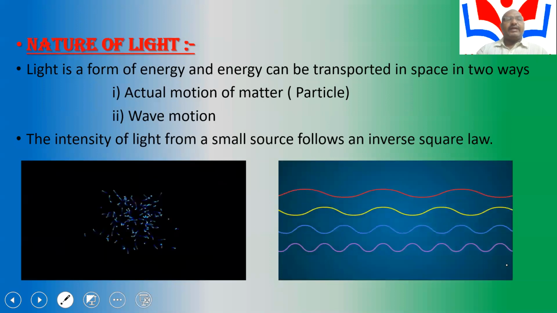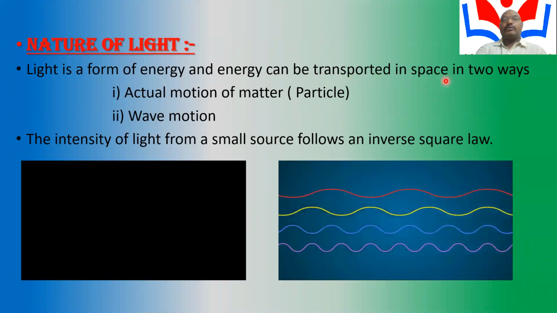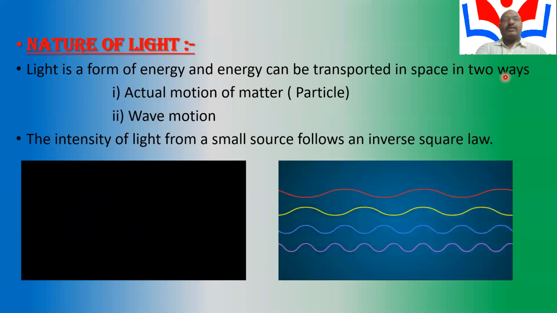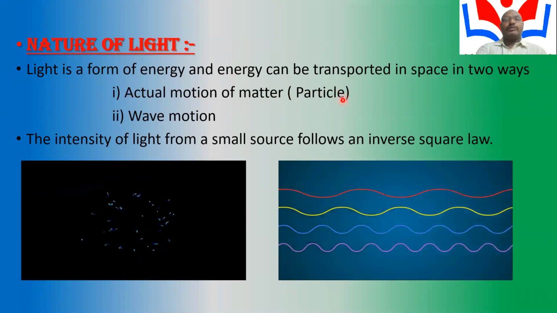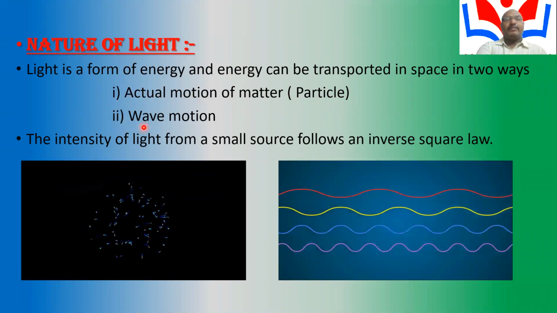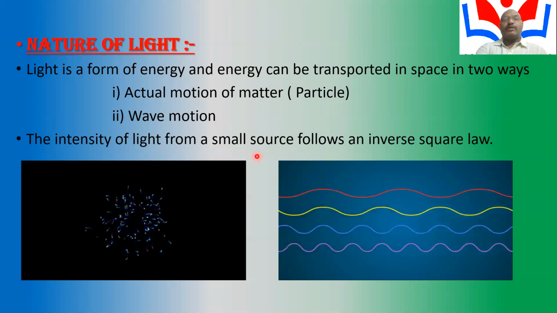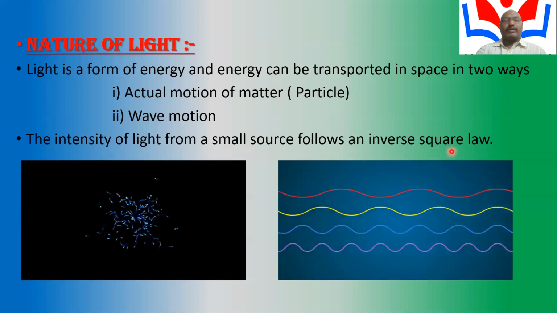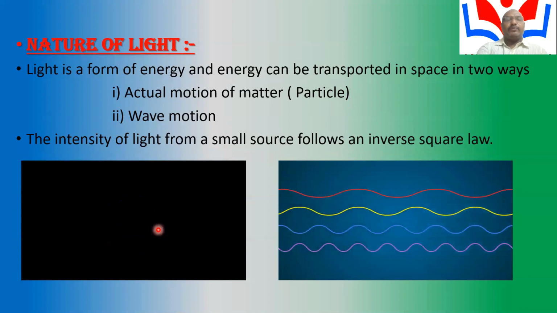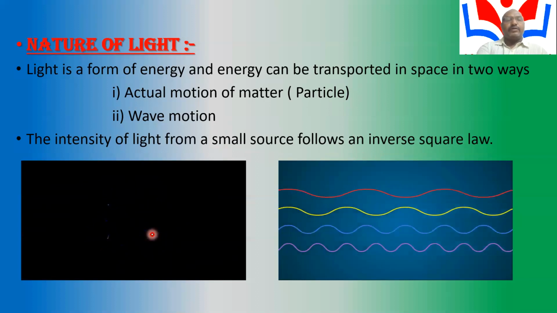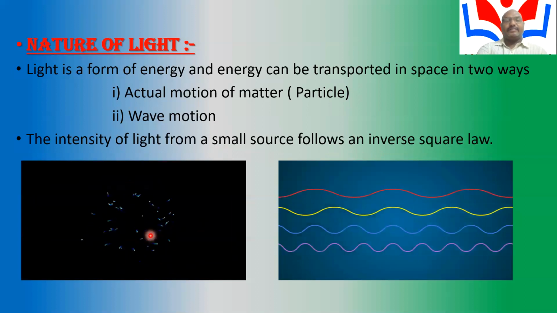Nature of light. Light is a form of energy, and energy can be transported in space in two ways. Number one is the particle, or actual motion of particles of matter, and number two is wave motion. The intensity of light from a small source follows an inverse square law. Here, the particle moves from one place to another place with velocity v. The product of mass and velocity is called momentum, and kinetic energy is half m v square.